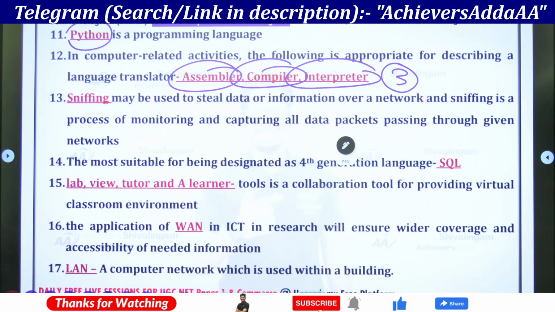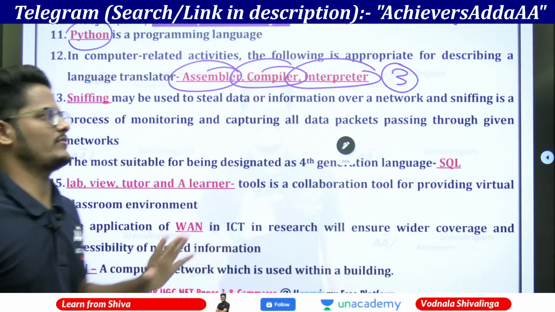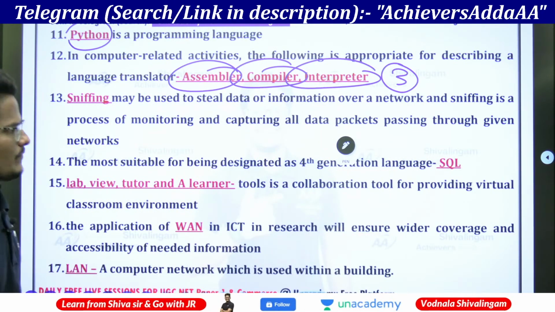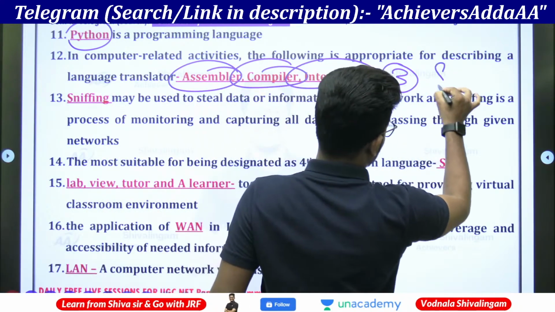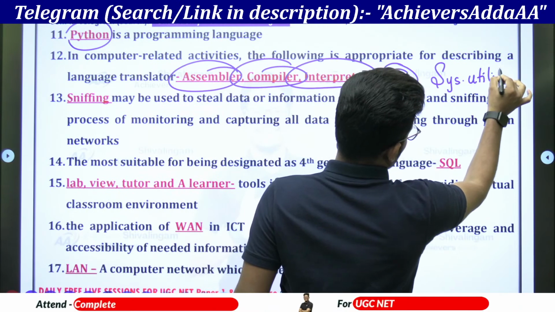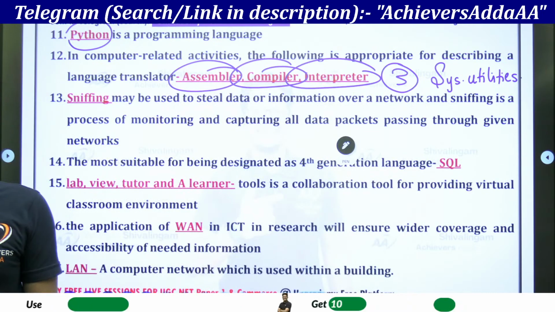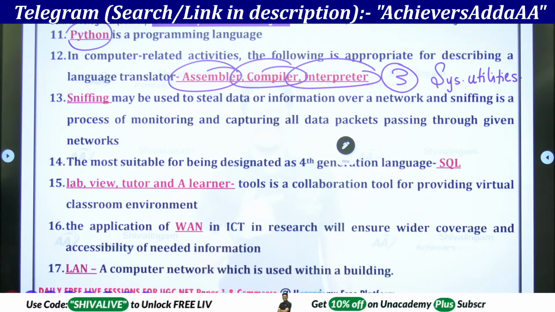So here they are system software only. Translators come under the system software, that too system utilities. They will come under the system utilities. This is a 2021 question.